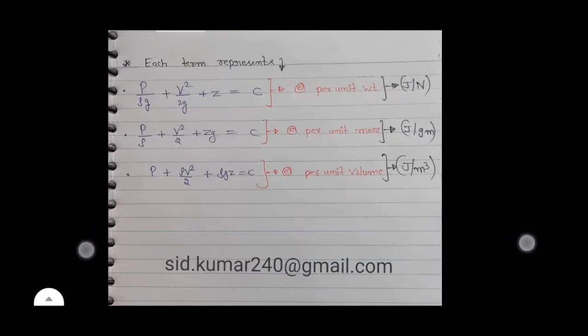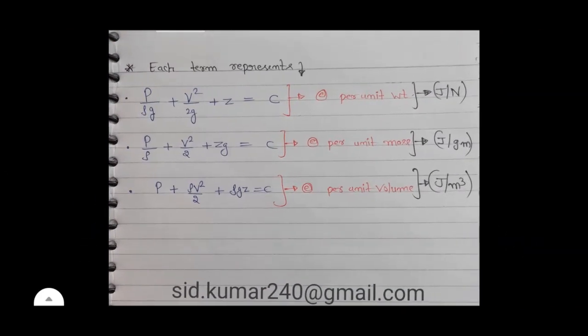Now you can see some terms here. P/rho g plus V squared/2g plus Z is equal to constant. It shows energy per unit weight, that is joule per Newton. P/rho plus V squared/2 plus Zg is equal to constant, that shows energy per unit mass, unit joule per kilogram. P plus rho V squared/2 plus rho gz is equal to constant, that is energy per unit volume, unit joule per meter cubed.